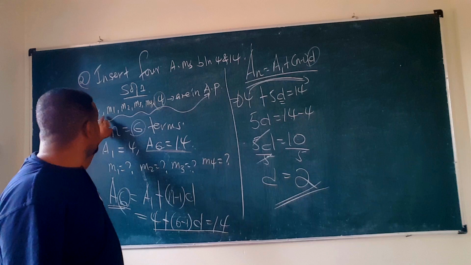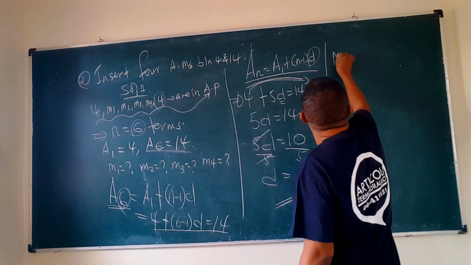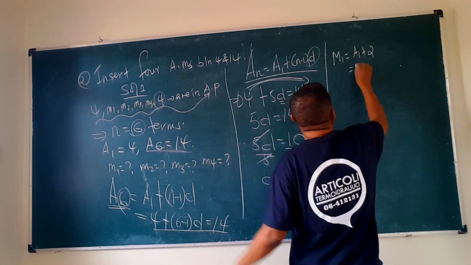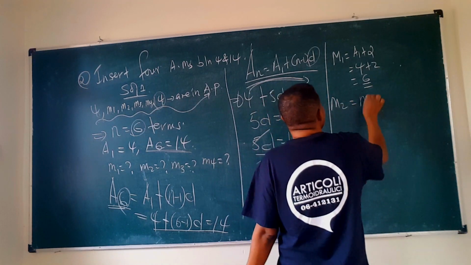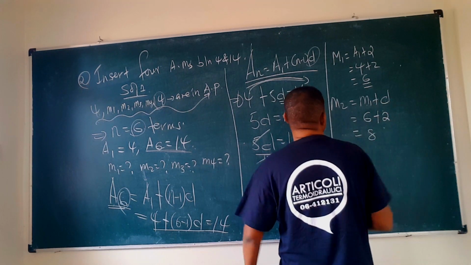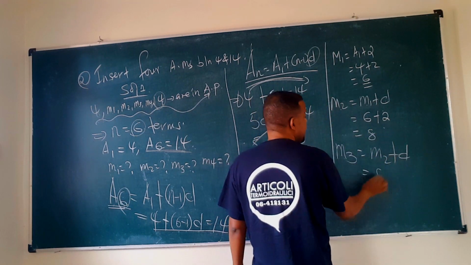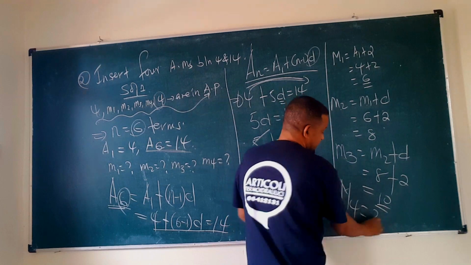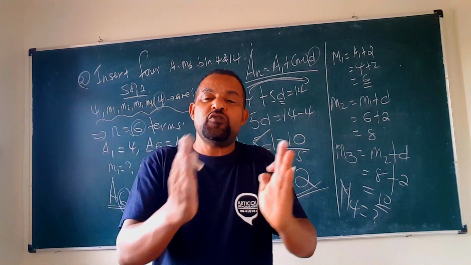Once we have the common difference, since we have the first term, the first term 4 plus 2 gives 6. So m1 is equal to the first term plus the common difference: a1 is 4, so 4 plus 2 is 6. m2 is m1 plus the common difference: 6 plus 2 is 8. m3 is m2 plus the common difference: 8 plus 2 is 10. Now you work out m4. How do you practice this question?